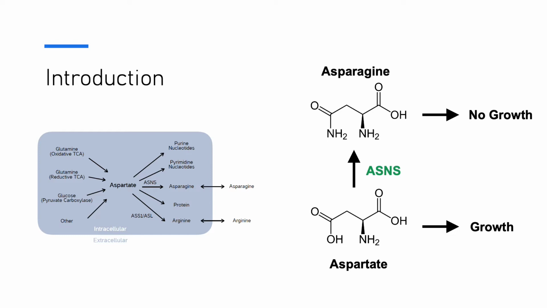Our hypothesis is that ASNS expression and activity can affect aspartate levels, and with this we aim to determine if ASNS expression could alter aspartate availability and change sensitivity to aspartate suppressing therapies. Because cancer cells express ASNS to varying degrees, a secondary goal of ours was to determine if ASNS expression could be used to identify those cancers which are most amenable to aspartate suppression therapies.